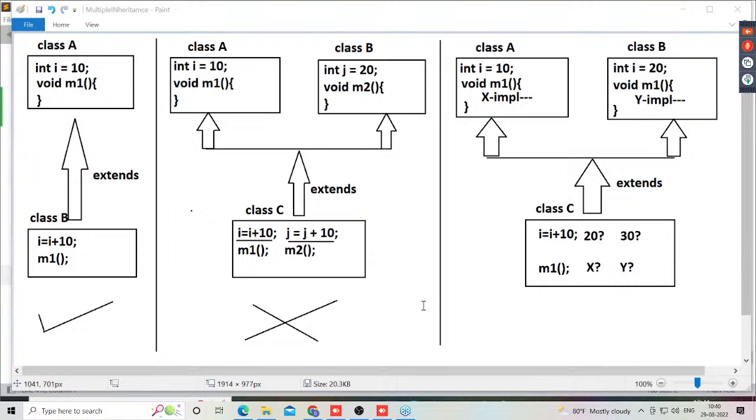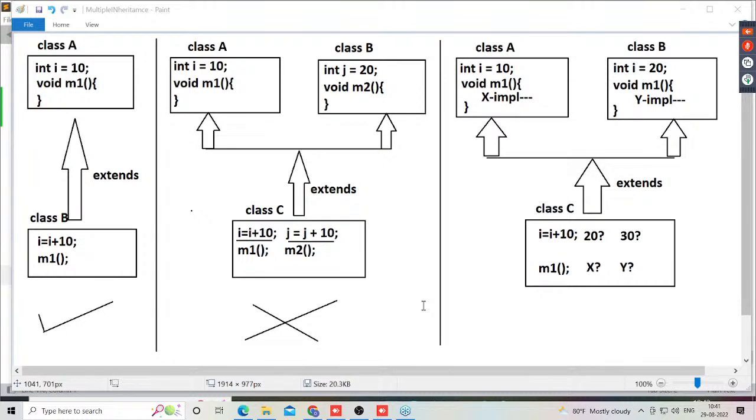In the case of Python, what is the solution? First, PVM. PVM in the sense, Python virtual machine, not JVM. What will PVM do? When we are accessing I is equal to I plus 10, first PVM will search for the I variable in the first superclass. If it is available, it will directly use that I variable value from the first superclass, and it will terminate the searching process. Once a value is identified, it will not go for more searches.